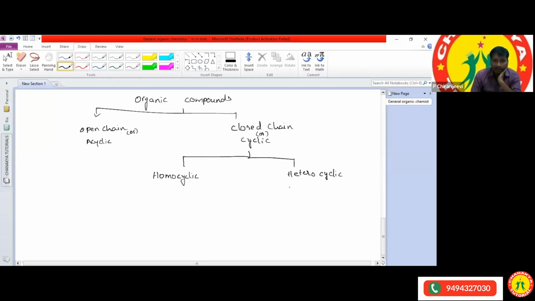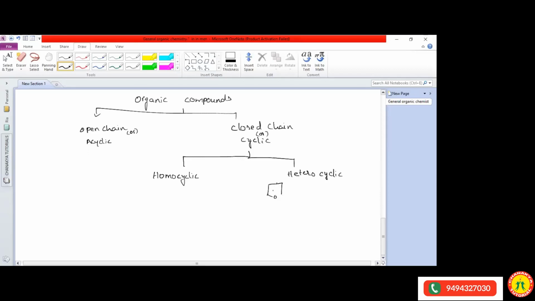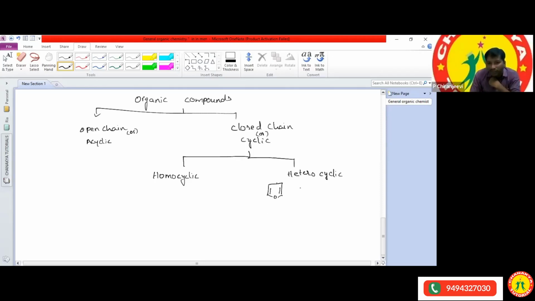Samhita, what are the examples for the heterocyclic compounds? Do you remember this structure? Yes, sir. Benzene. No, sorry, sir. What is the name of this one? This one is sulfur. What is the name of the first one?